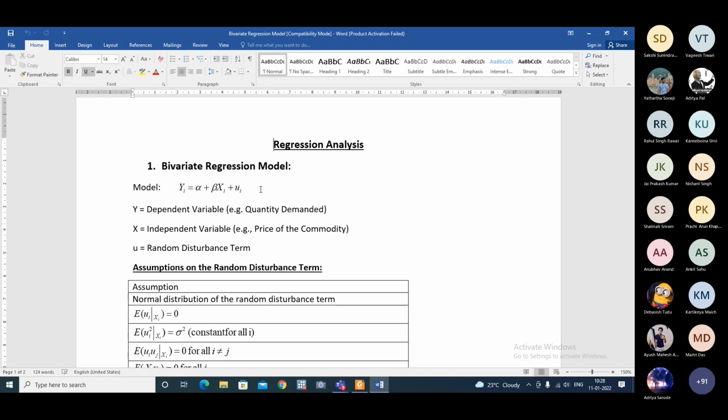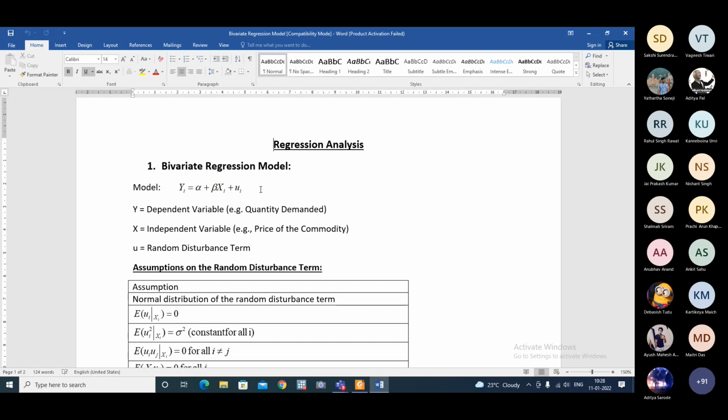It is possible that we have committed some errors. It may be in terms of specification of the model, or in terms of measurement of the variables, etc. It is expected that this random disturbance term will basically capture these errors.